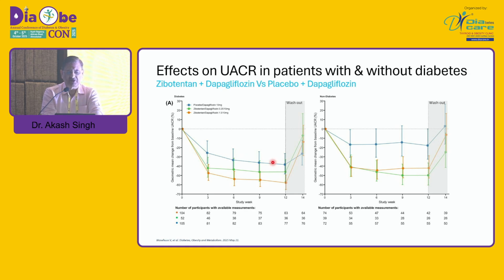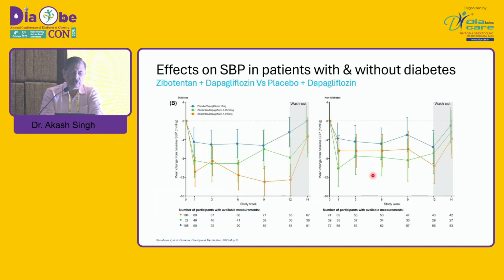The blue line is the dapagliflozin alone, and this is dapagliflozin with zibotentan in different doses, and you can see there is a much more reduction in the albuminuria in this. So a greater benefit in these patients. Also, the BP is better in patients receiving the dual therapy of dapagliflozin and zibotentan compared to dapagliflozin.